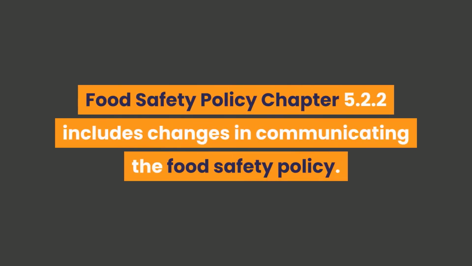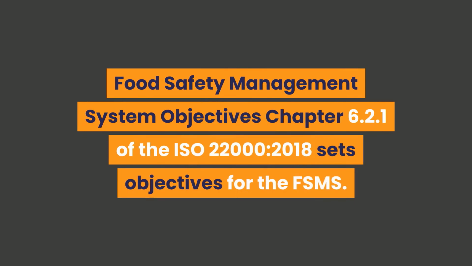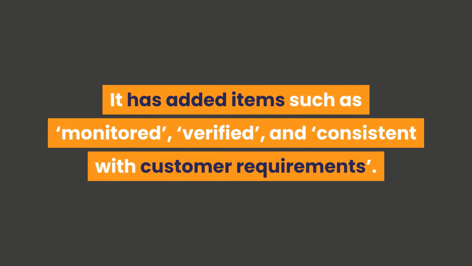Food safety policy. Chapter 5.2.2 includes changes in communicating the food safety policy. It now obliges the management to help employees understand the policy. Food Safety Management System Objectives. Chapter 6.2.1 of the ISO 22000-2018 sets objectives for the FSMS. It has added items such as monitored, verified, and consistent with customer requirements.